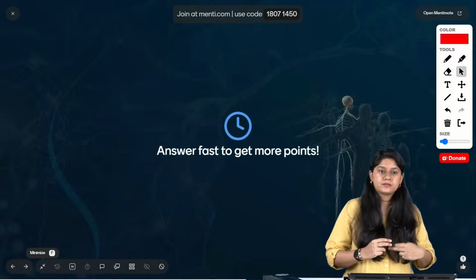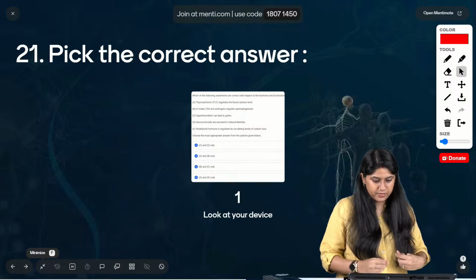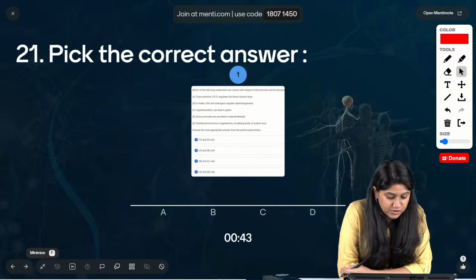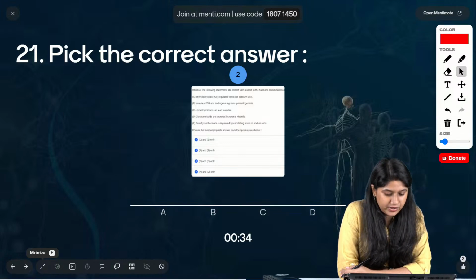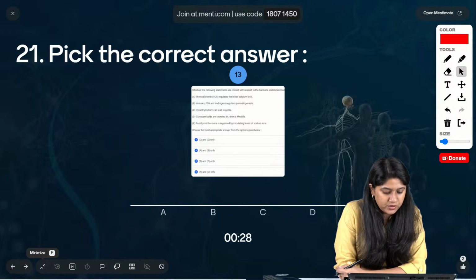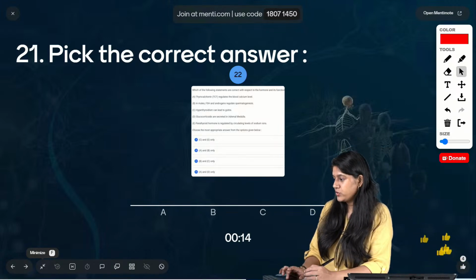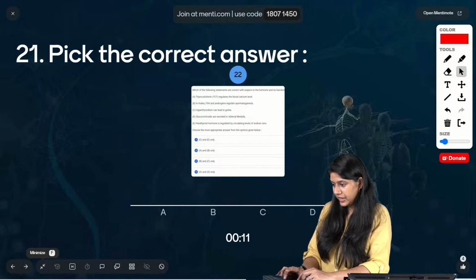Question number 21. Here we have, which of the following statements are correct with respect to the hormone and its function? Thyrocalcitonin, TCT, regulates the blood calcium level. In male, FSH and the androgen regulate the spermatogenesis. Hyperthyroidism can lead to goiter, and glucocorticoids are secreted in the adrenal medulla. Parathyroid hormone is regulated by circulating level of the sodium ions. क्या सही है इसमें से? Which is correct with respect to the functions that we have?